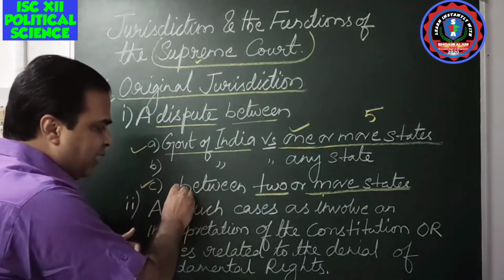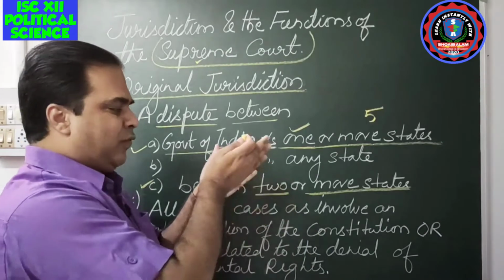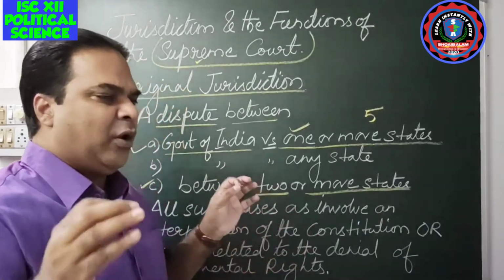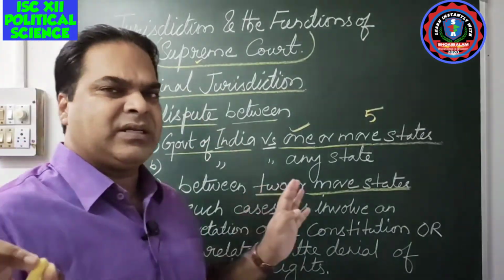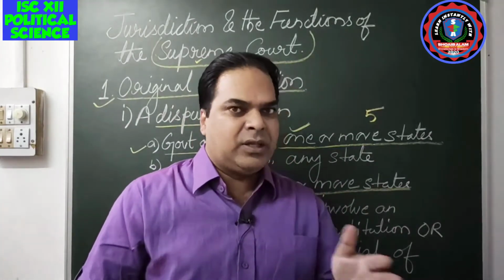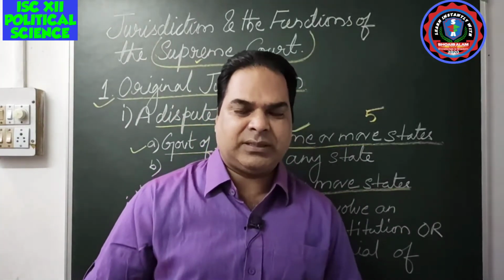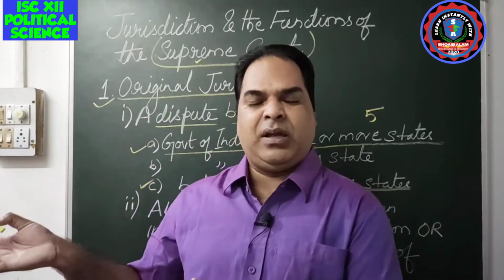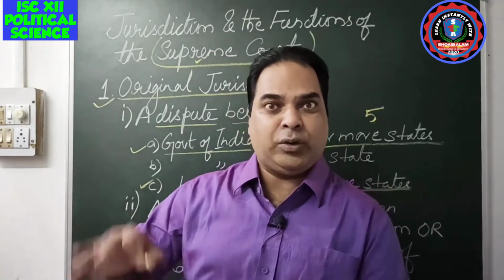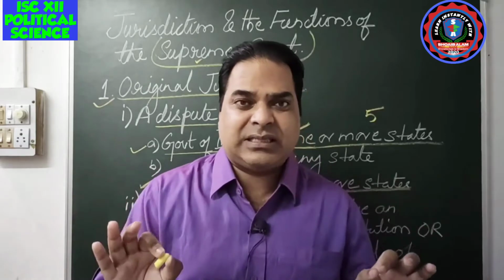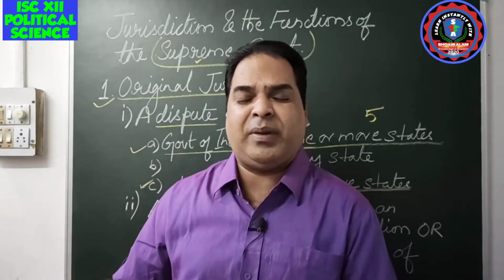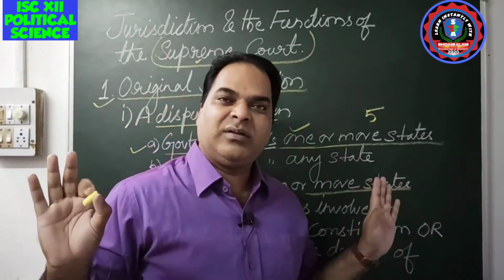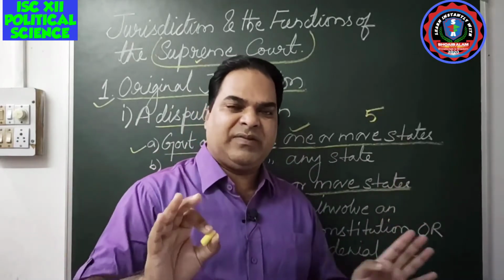This one is all about two states. Suppose there is a dispute between the state of West Bengal and, on the other side, Bihar. If there are any disputes related to any issues, water disputes or any other law matters, suppose recently we had a problem, right? Like the Sushant's mother case, that means a murder case. Maharashtra government was investigating it, and the Bihar government, that means Bihar police, also entered into that case. So there was a clash. Maharashtra government was not ready to allow the Bihar police to investigate the case. So that matter was taken to the Supreme Court, and finally the Supreme Court gave that matter to the CBI. So CBI is investigating that case, right?